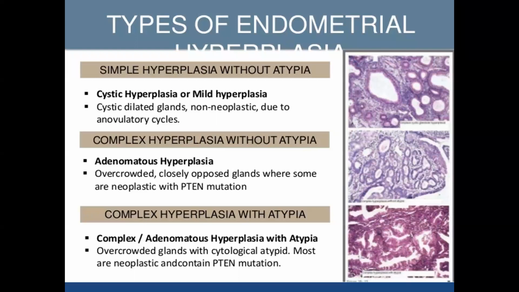So coming to ovulatory disorders, O of COEIN. That is ovulatory disorders.